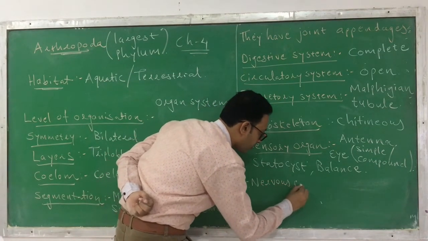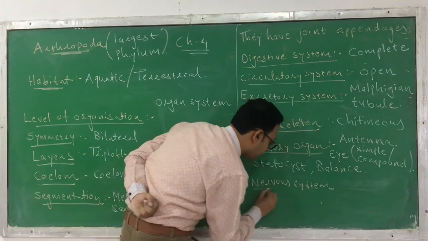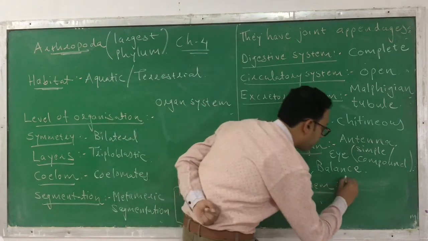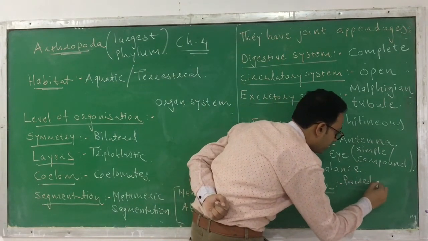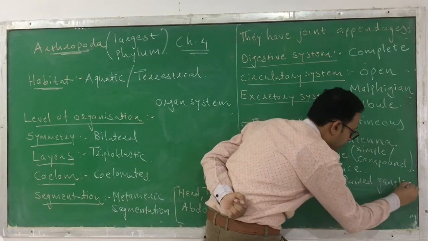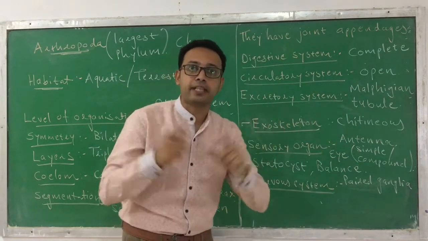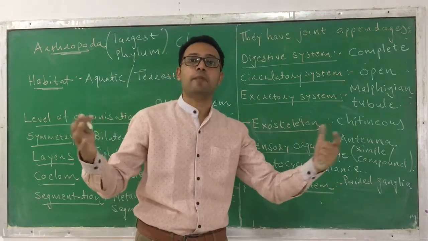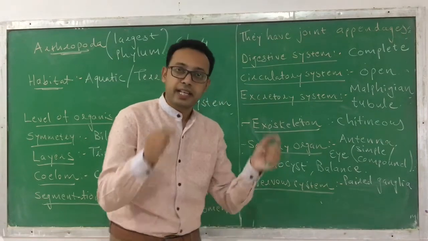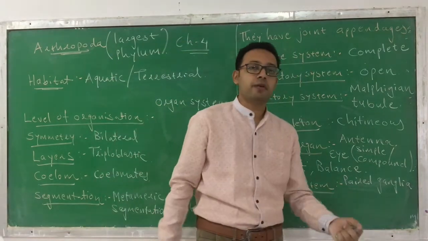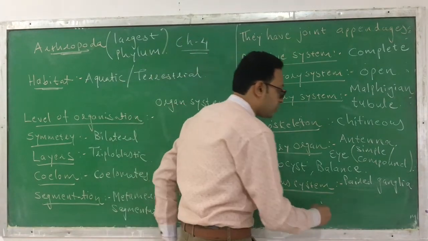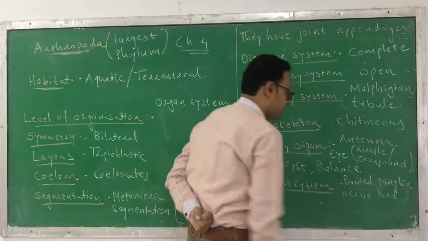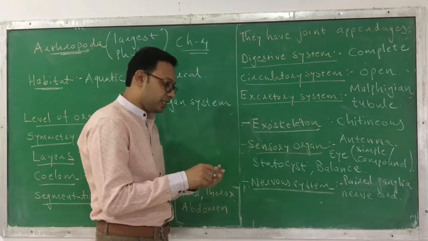Nervous system. What kind of nervous system do they have? The nervous system present in the phylum Arthropoda consists of paired ganglia. They don't have a brain, but they have a somewhat simpler structure than the brain. The brain is a complex structure, but they don't have such a complex organization in the nervous system. They have a nervous system, but it is only in the form of paired ganglia, and that is connected to a nerve cord.